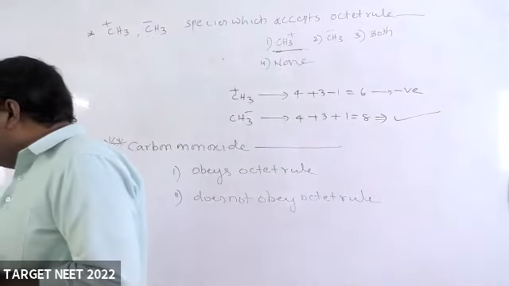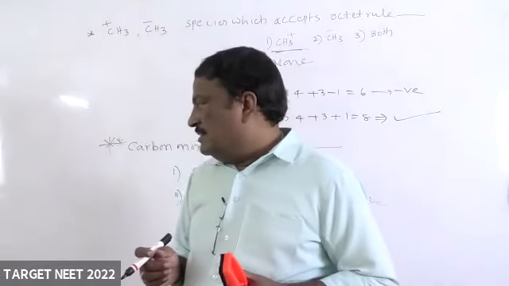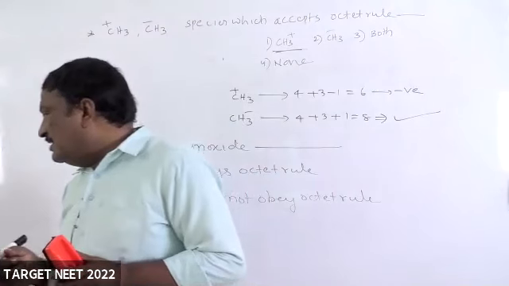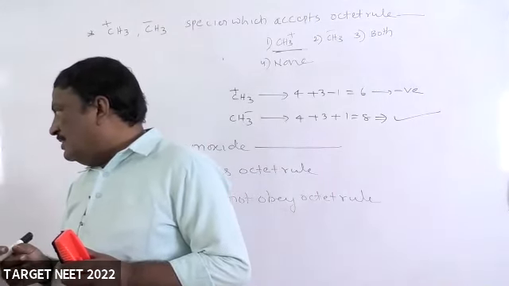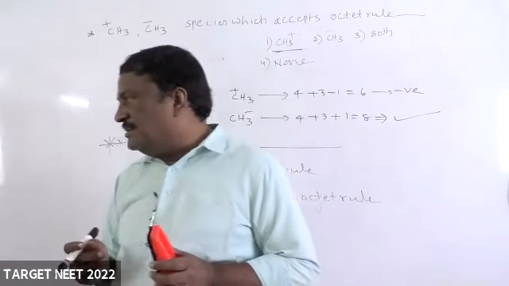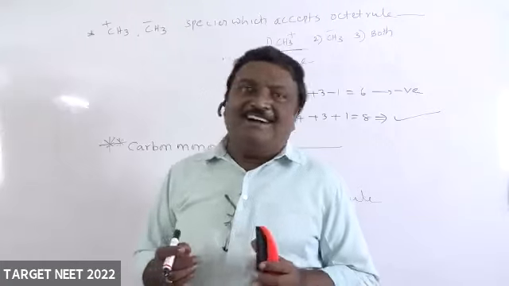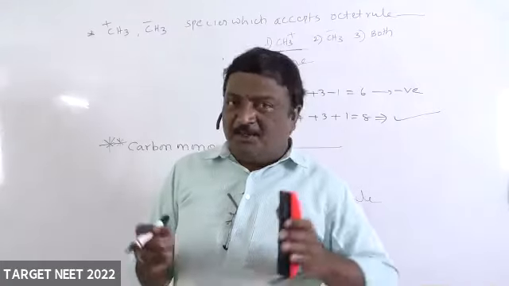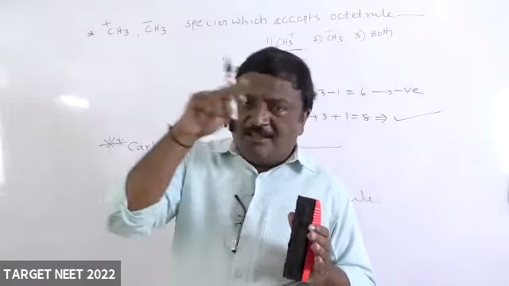Who Aravind told does not obey? How, Aravind? Chaitanya, second means does not obey. How can you say, Chaitanya? It is not accepting octet rule. Can you draw? Did you draw that Lewis dot structure?